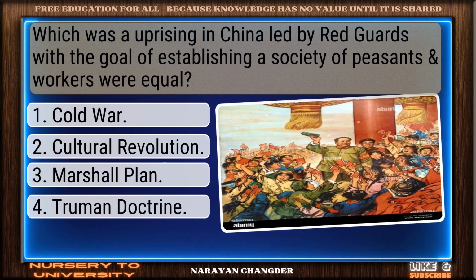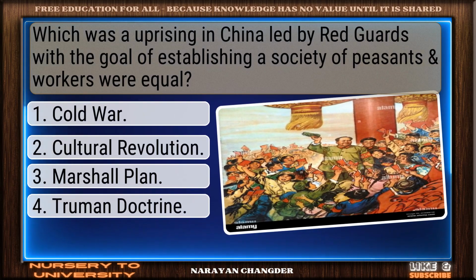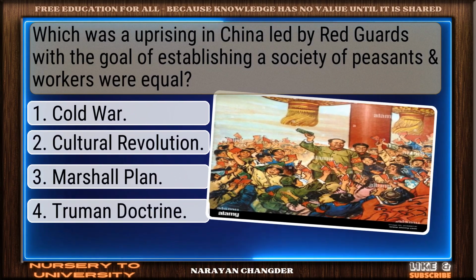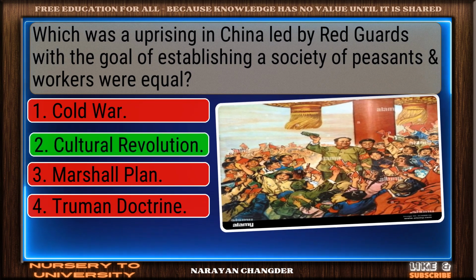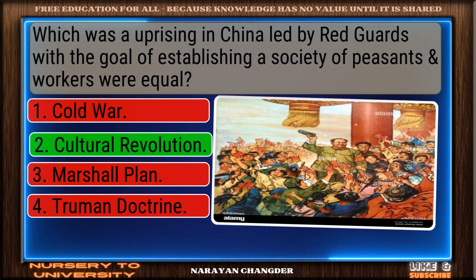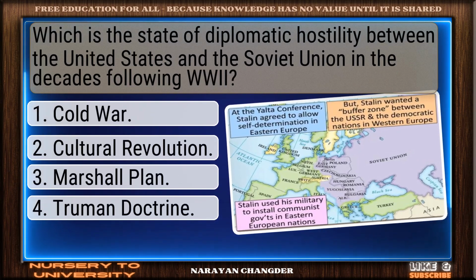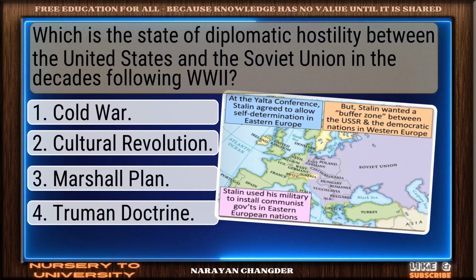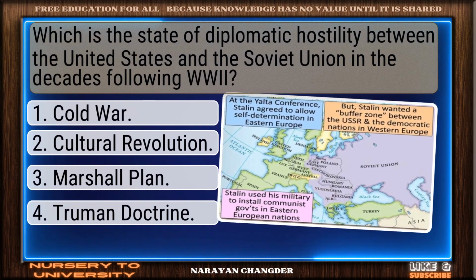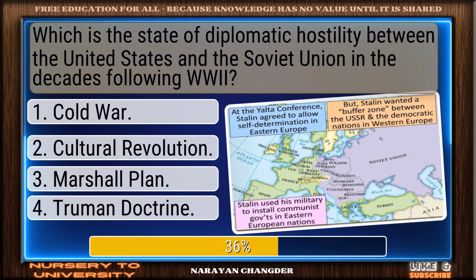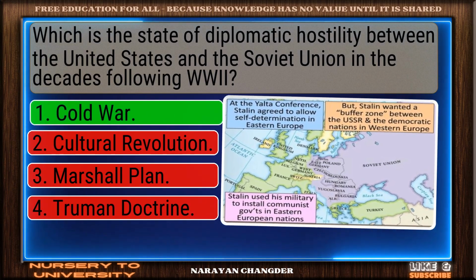Which was an uprising in China led by Red Guards with the goal of establishing a society of peasants and workers who were equal? Solid response. Cultural Revolution is a valid choice. Which is the state of diplomatic hostility between the United States and the Soviet Union in the decades following World War II? Smart pick. Cold War is the correct choice.